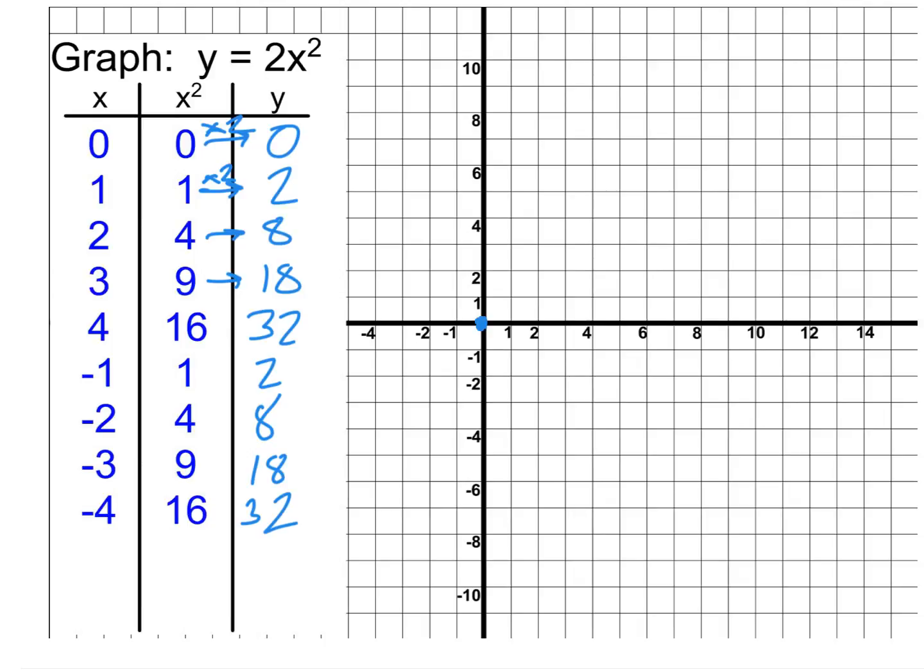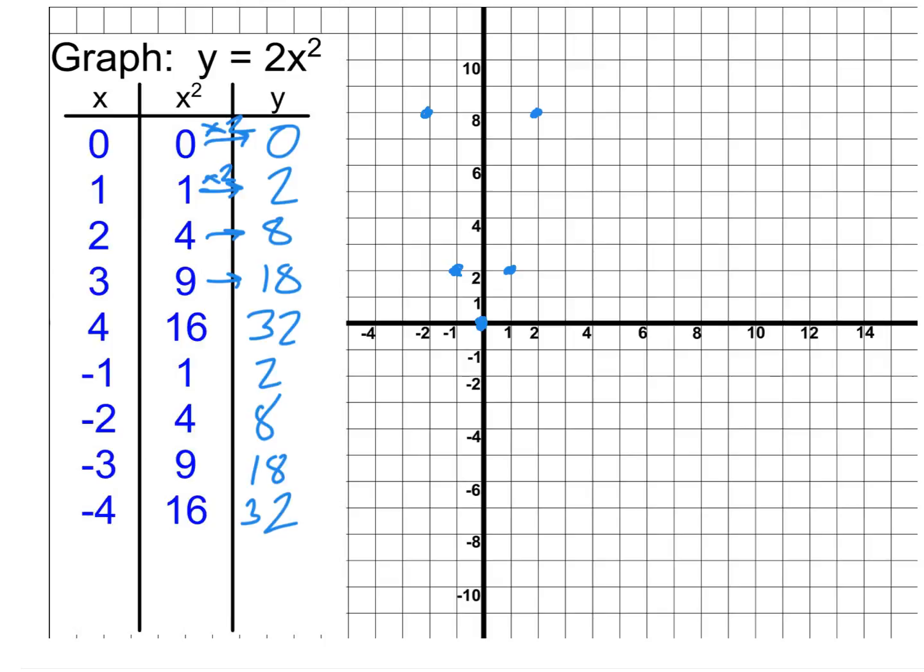Okay, what about if we go over 1? There we got the point 1, 2. Then the next point, is it 2, 8? And then the next point would be at 3, 18. I can't exactly go up 18 on my particular graph and grid though, so I'm not going to worry about plotting that one. So I can jump down and see what happens when x is negative 1, then y is 2. So I can plot negative 1, 2. And then right below that we got negative 2, 8. So notice it's symmetrical on both sides of the vertex, just as the other ones were.